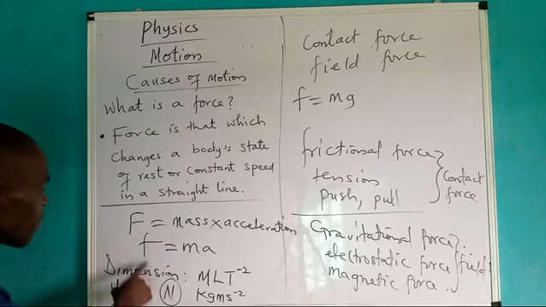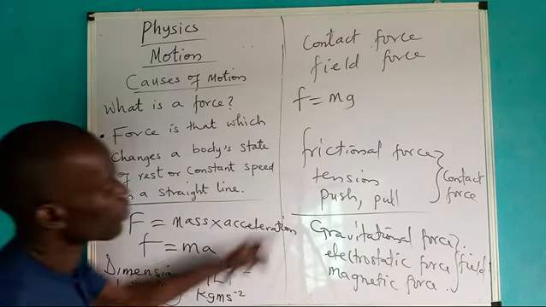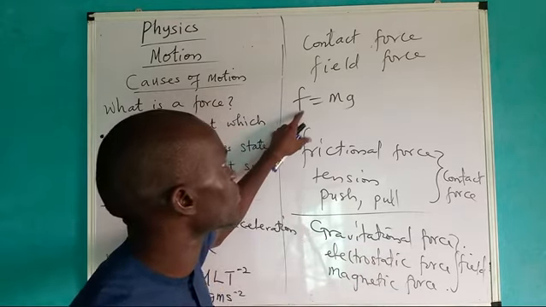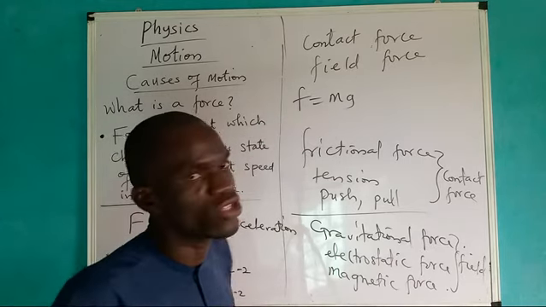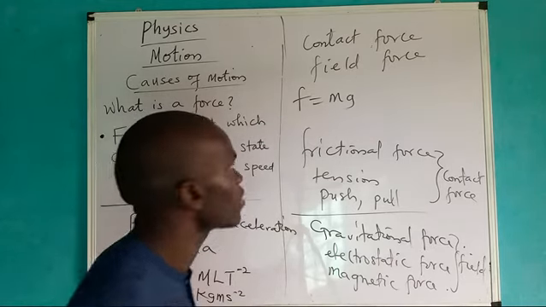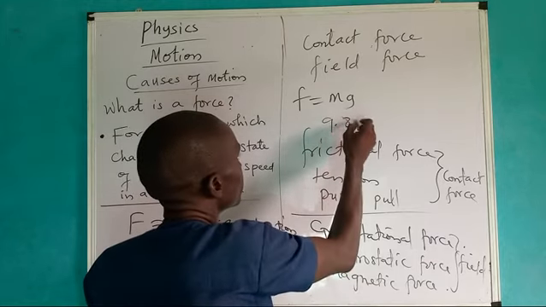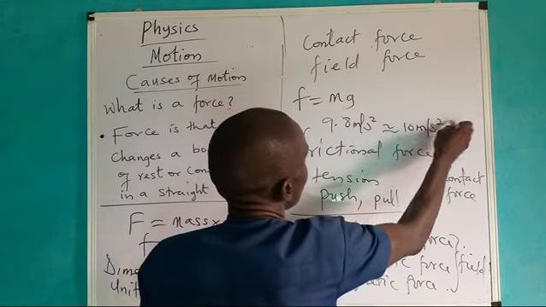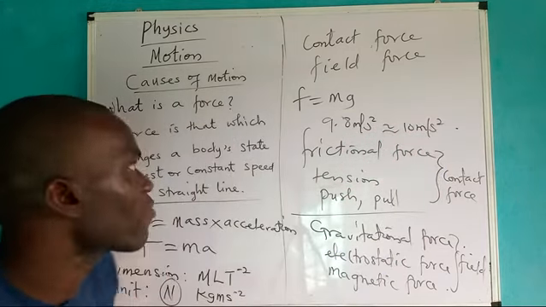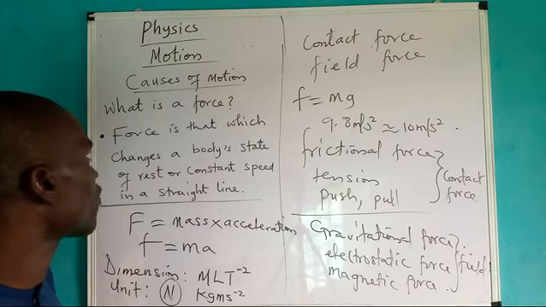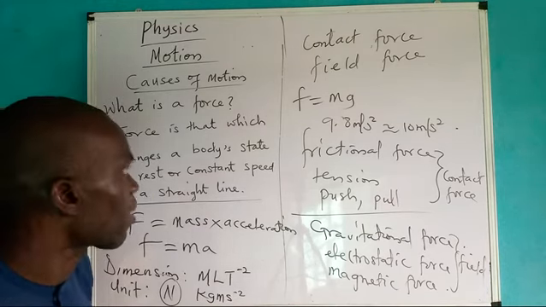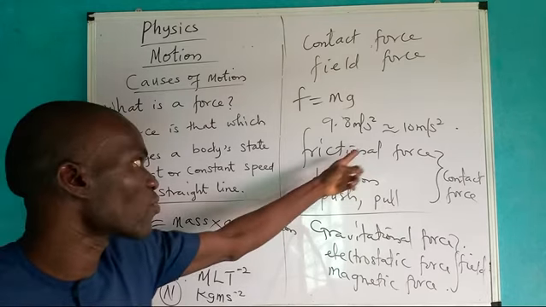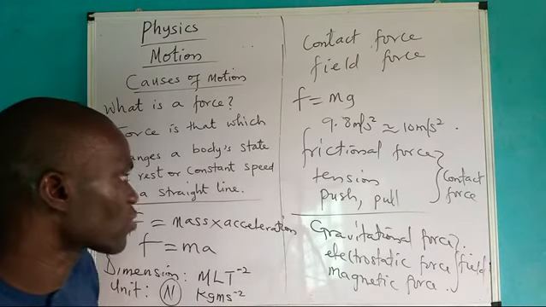Remember I told you that F is equal to ma. When we come to gravitational force, that is to say a body under gravity, the force becomes mg, where g is the acceleration due to gravity, which is 9.8 meters per second square, or approximately 10 meters per second square. These are all we have under this aspect of motion. We still remain under this area, which will now lead us to frictional force, tension and so many other ones.